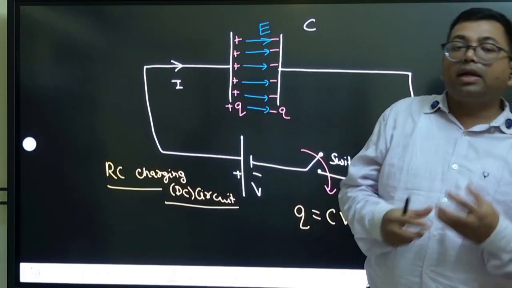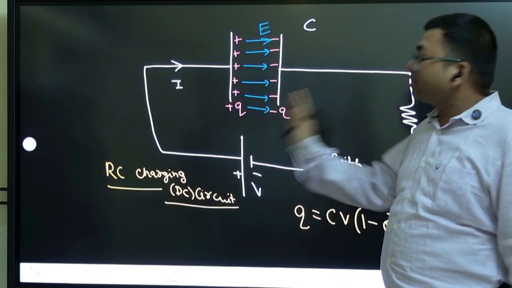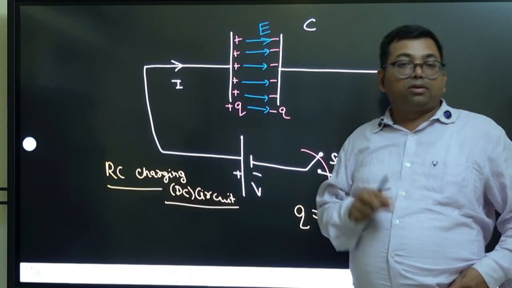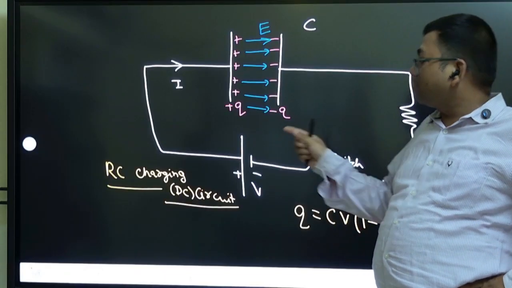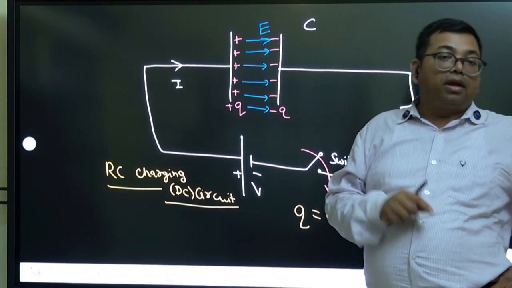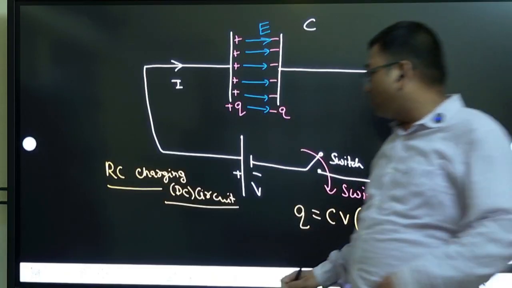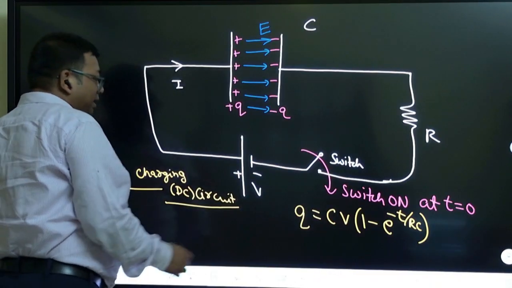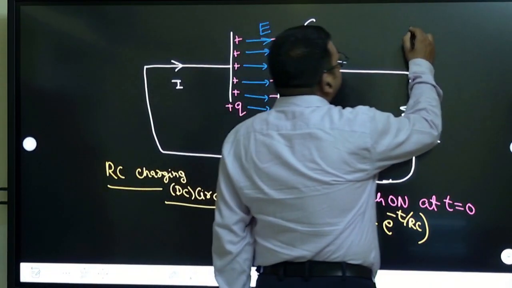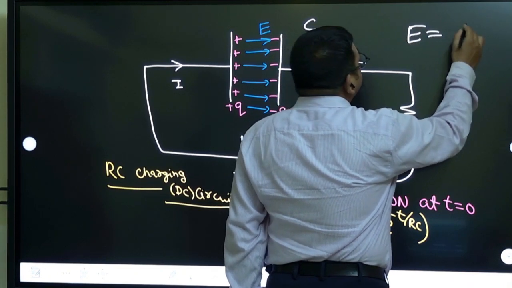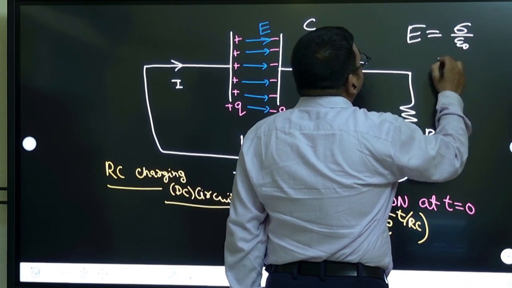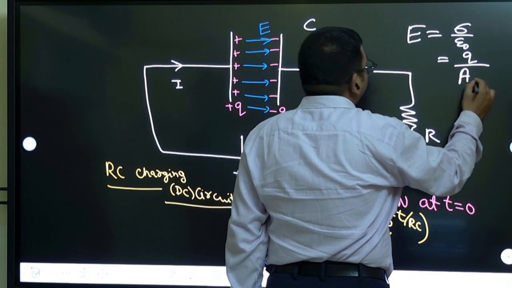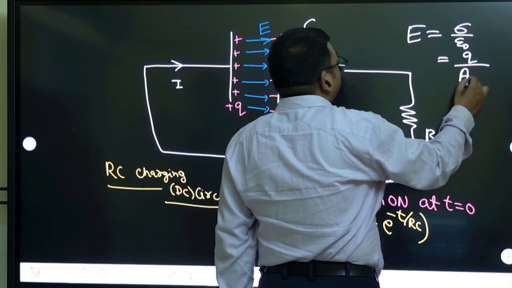Before that, at any time you talk about, the electric field is changing. Electric field is changing inside this capacitor. So note this point, that the electric field is changing because the charge is changing. And do you know the formula for the electric field inside a capacitor? I hope all of you know that. The electric field formula is sigma by epsilon naught. Sigma is charge by area of the capacitor. I am writing AC. AC means capacitor area.